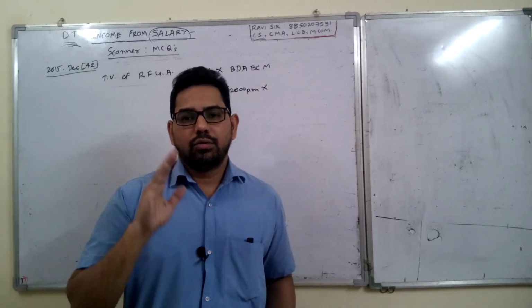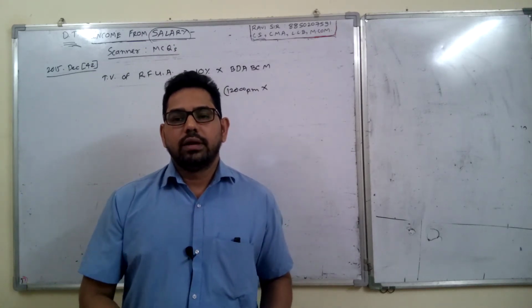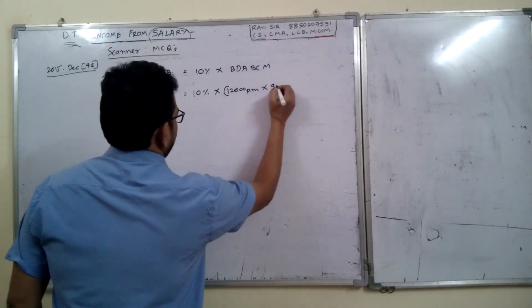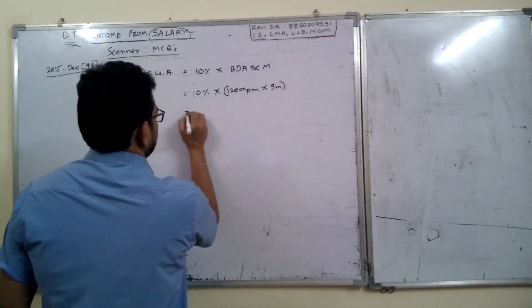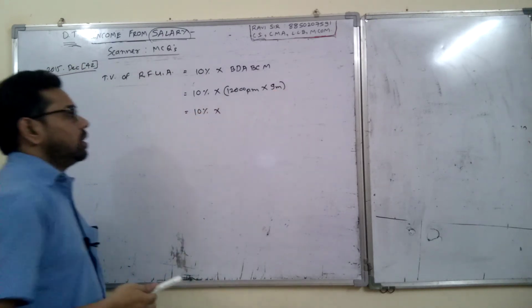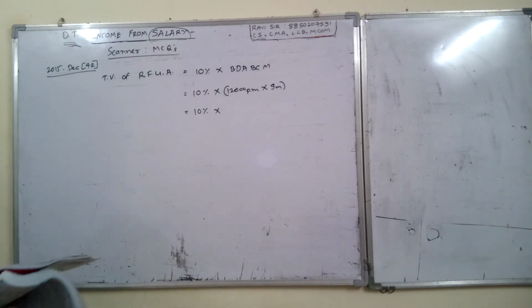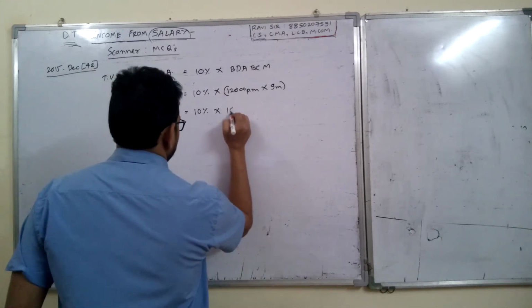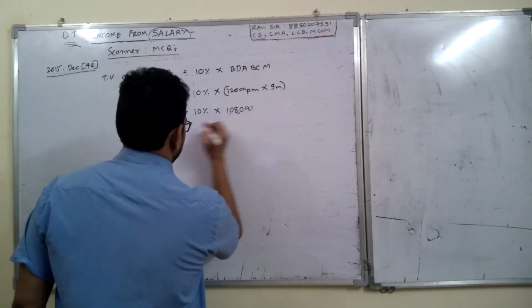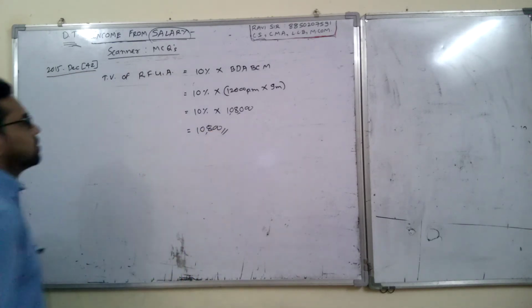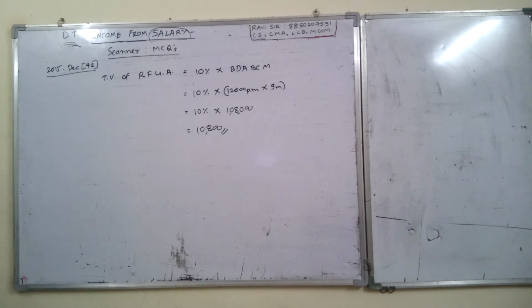So 1st July to 31st March 2021 is only 9 months, so you multiply by 9. 10% into 12,000 into 9 comes to 1,08,000, and 10% is 10,800. So this is the taxable value of rent-free unfurnished accommodation.